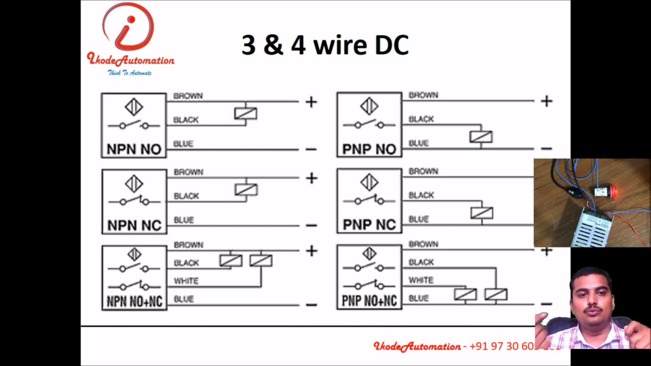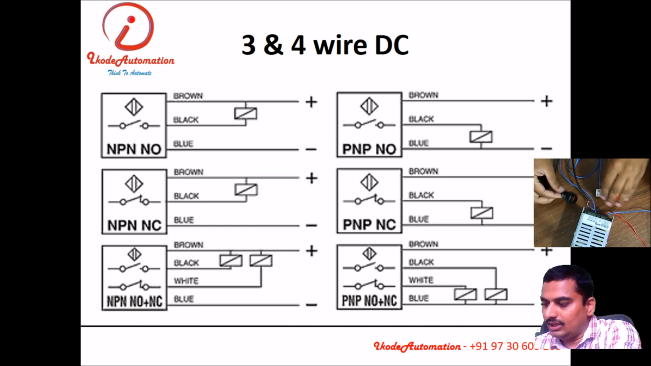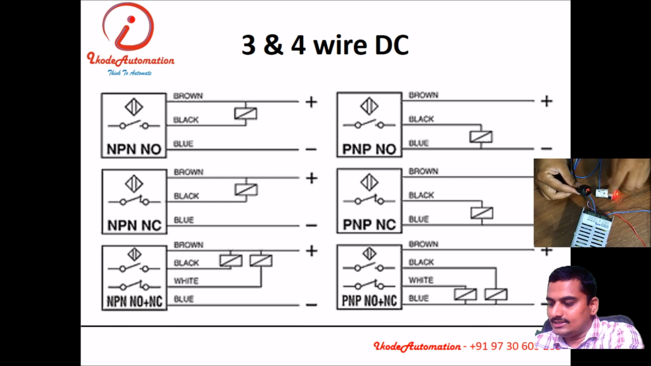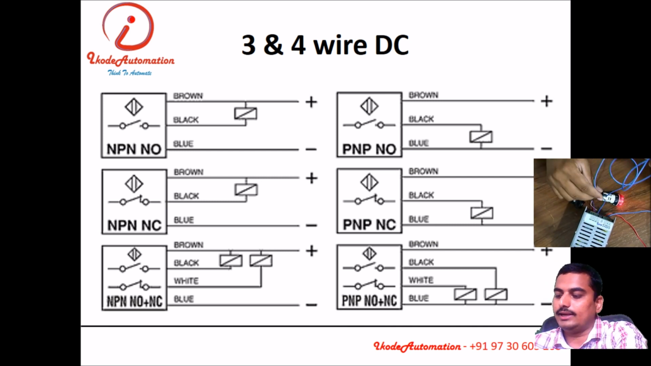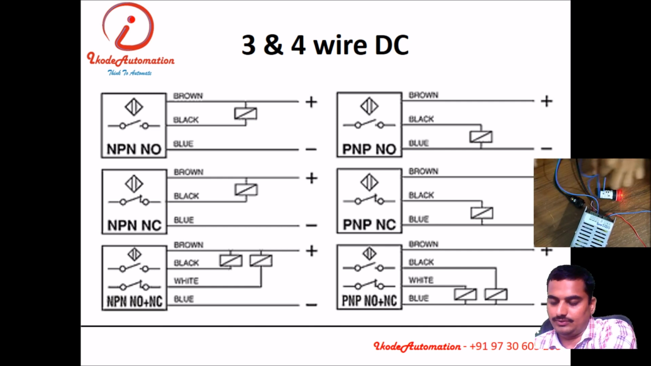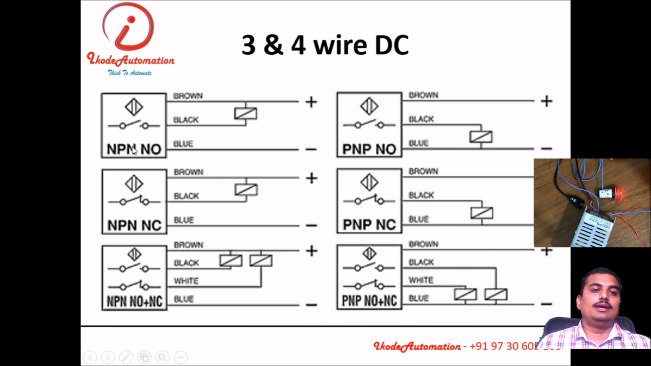NPN, which will give the negative output, PNP will give the positive output. This is PNP sensor. As this is PNP sensor, it gives the positive output. Another terminal of the load is connected to the negative terminal of the power supply. Here we can see the NPN sensor gives negative output, so another terminal of load is connected to the positive terminal of the